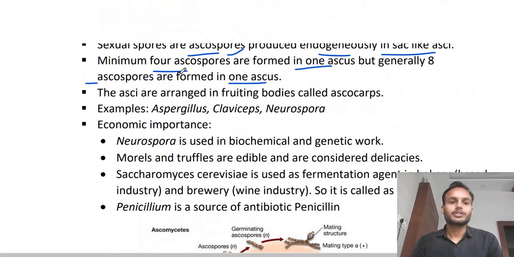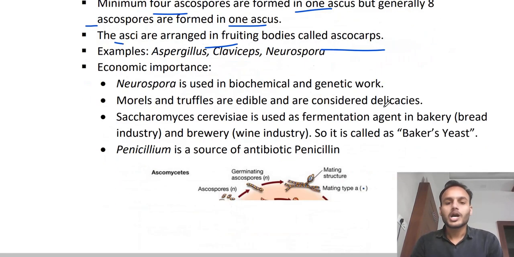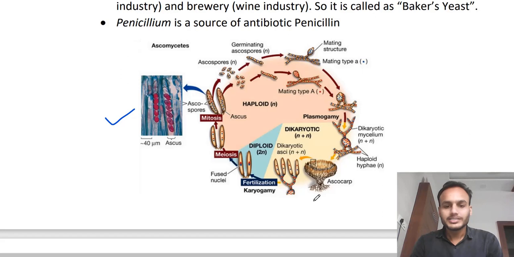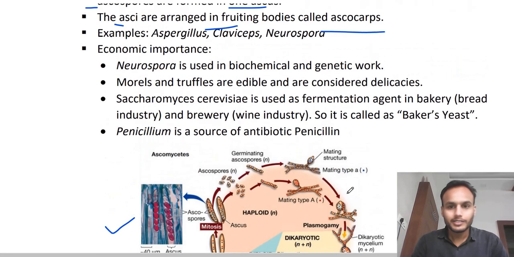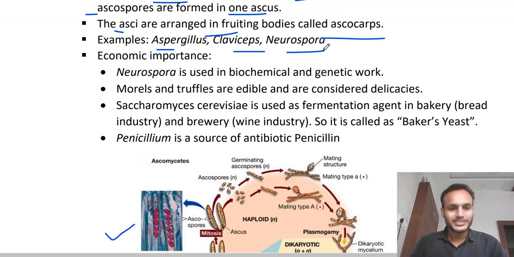Clear? Okay. The asci are arranged in fruiting bodies called ascocarps. So here you can see this is an ascocarp in which these asci are present. Clear? Okay. Examples: Aspergillus, Penicillium, Claviceps, Neurospora. These all come in this Ascomycetes.